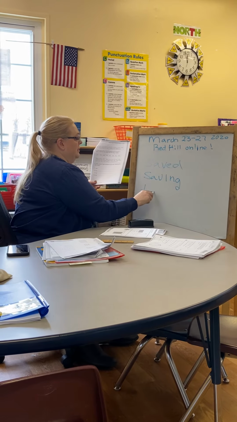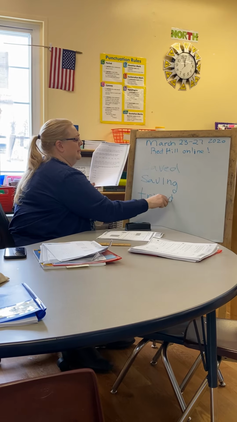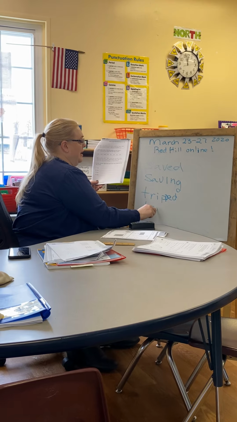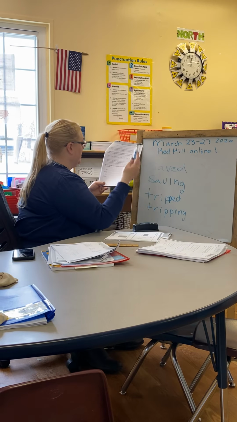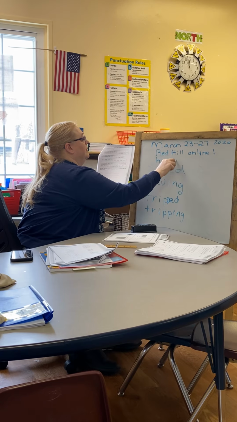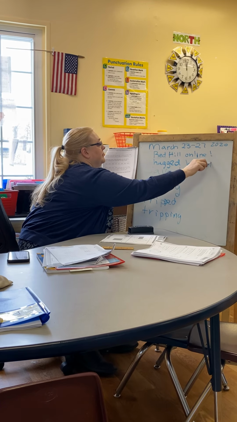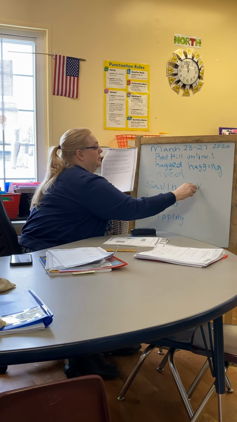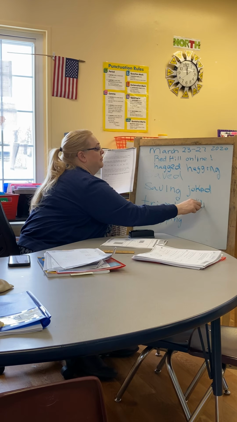For trip, we have tripped. Is it P-P-E-D? I can't remember. Alright, and then tripping. Now you see even Miss Shannon has memory loss. Now if we have the word hugged, and then we have hugging, and we have joke, so we add d for joked. But if we have joking, we have to drop the e.